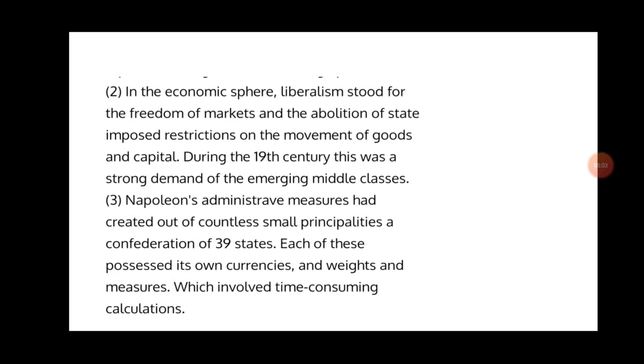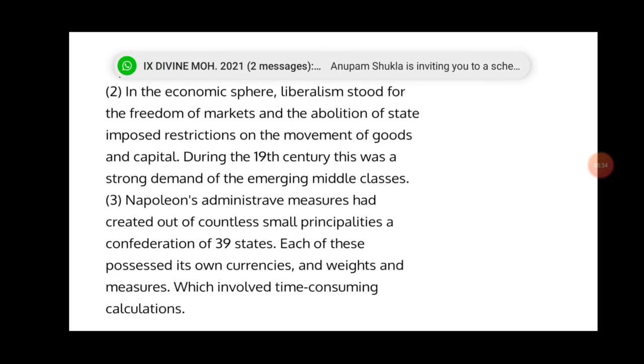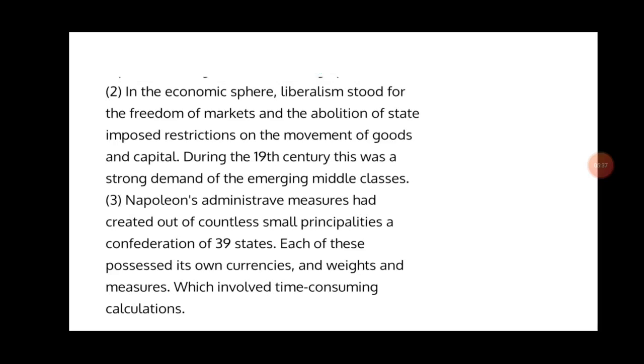A merchant traveling in 1833 from Hamburg to Nuremberg to sell his goods would have to pass through 11 custom barriers and pay a custom duty of about 5% at each of them. After crossing the boundaries, the traders had to pay the custom duties. As many custom barriers were there, they had to pay a lot, so they were not able to make much profit. So they wanted these custom barriers to be removed.